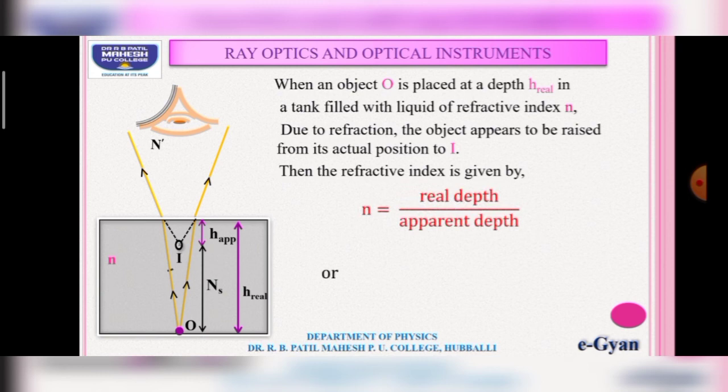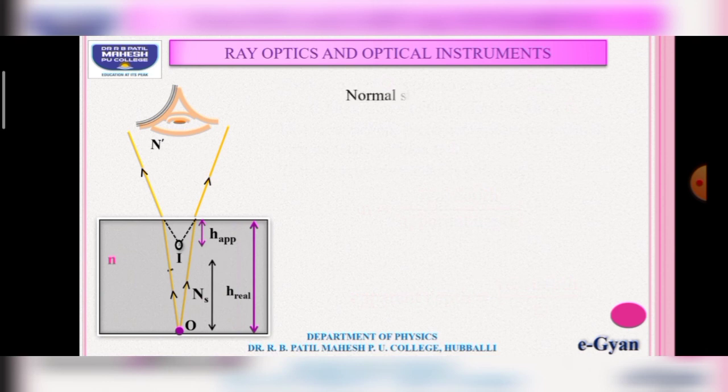By rearranging the terms, apparent depth is equal to real depth divided by n. Now normal shift is given by N is equal to H real minus H apparent.